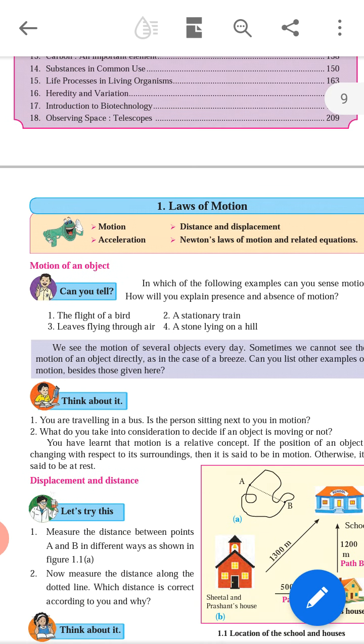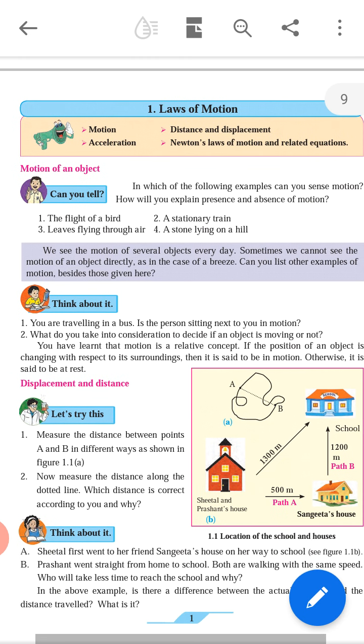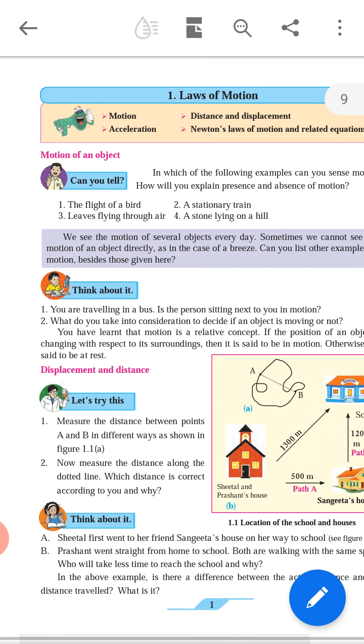What is motion first? The definition of motion is: if any body or any object changes its position with respect to its surroundings, then the body is said to be in motion. I am repeating the definition: if any object or any body, that object may be any person or any vehicle, whatever it may be, if this object changes its position with respect to its surroundings, then it is in motion. What is meant by with respect to its surroundings?